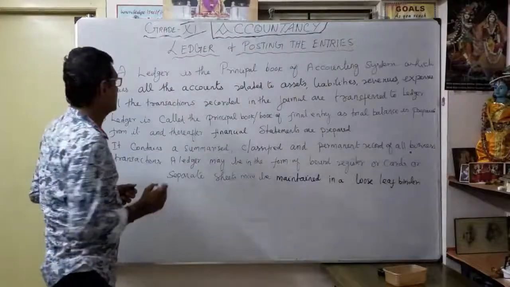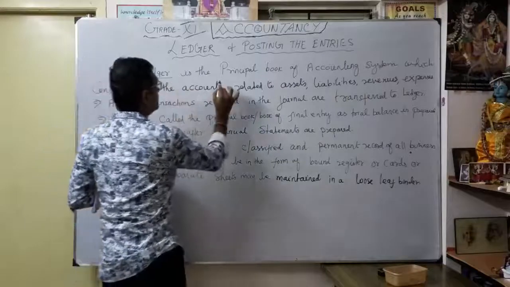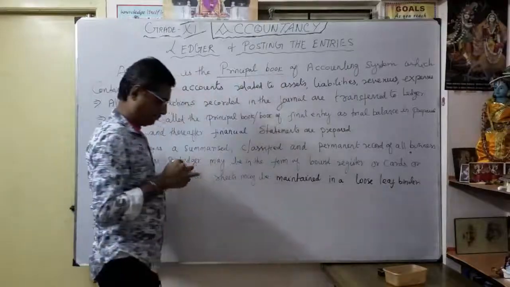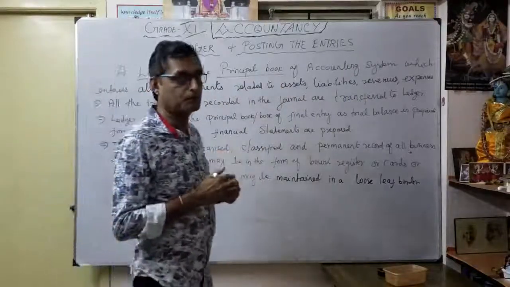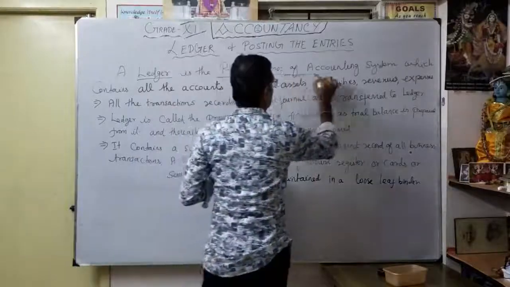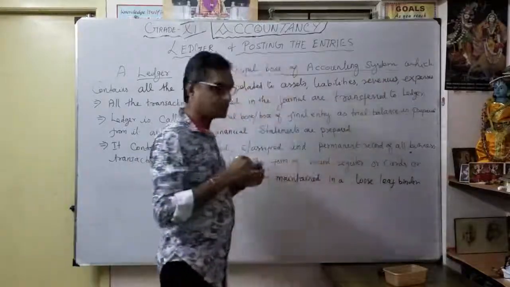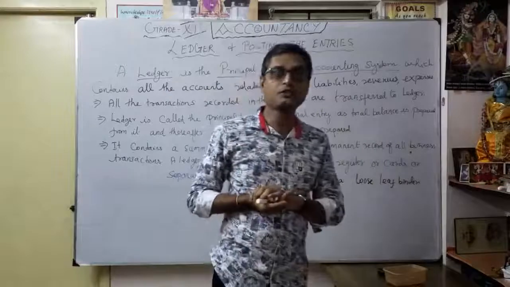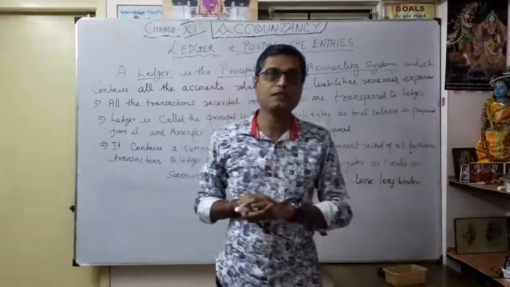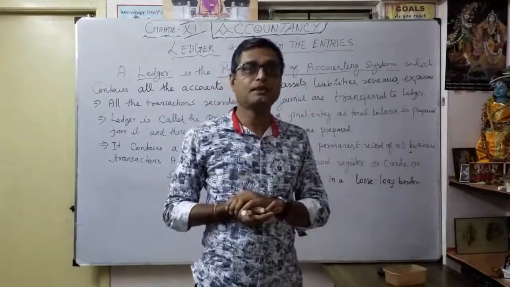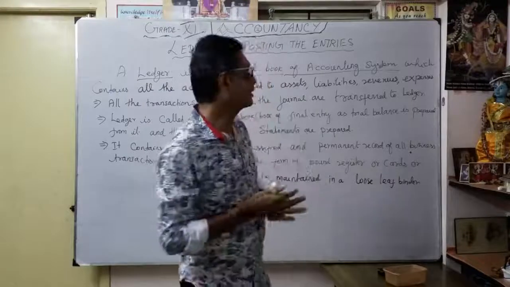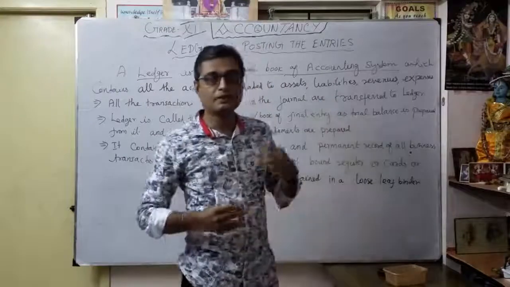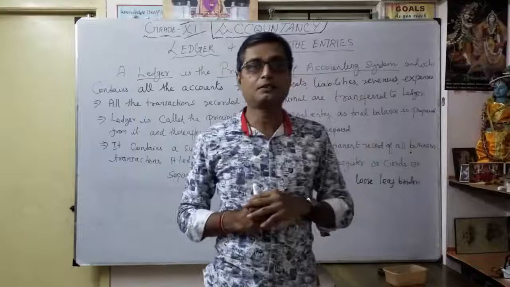Ledger is the principal book of the accounting system. What is the accounting system? There are two systems: one is the double entry system, thereafter the single entry system. So what is a double entry system? For every debit, there is a corresponding credit.